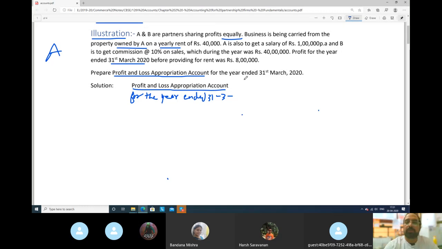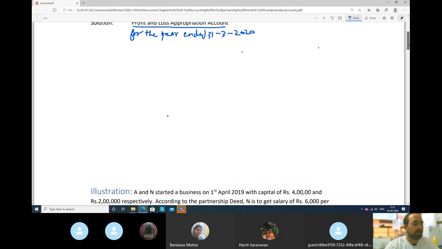Prepare profit and loss appropriation. See, it is mentioned here: for the year ended 31st March 2020. Now, what is the format of profit and loss appropriation?